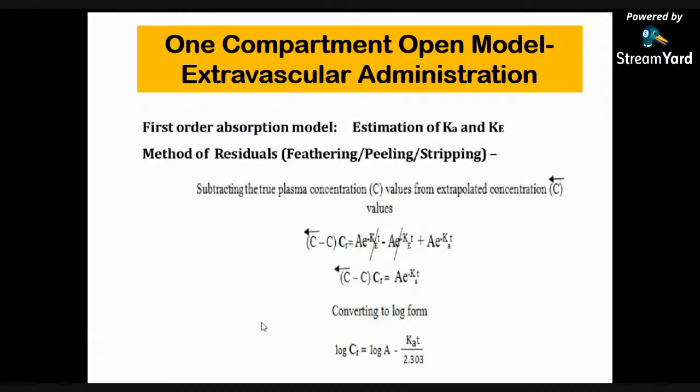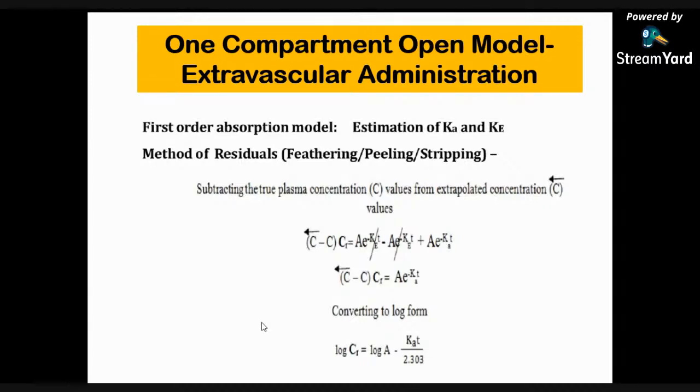So the above method, the method of residual, is for the estimation of Ka in the curve fitting method, and the method is best suited for drugs which are readily and completely absorbed and follow one compartment kinetics even when given extravascularly.